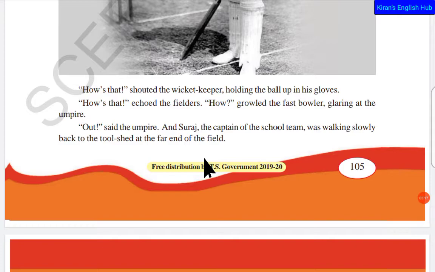How is that? shouted the wicket keeper, holding the ball up in his gloves. How is that? echoed the fielders. How? growled the fast bowler, glaring at the umpire.